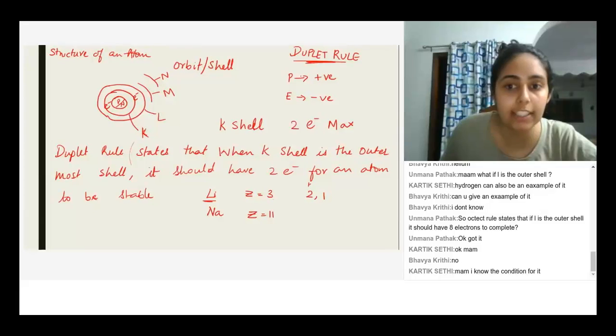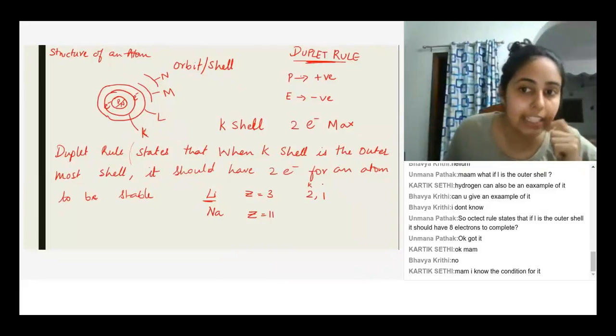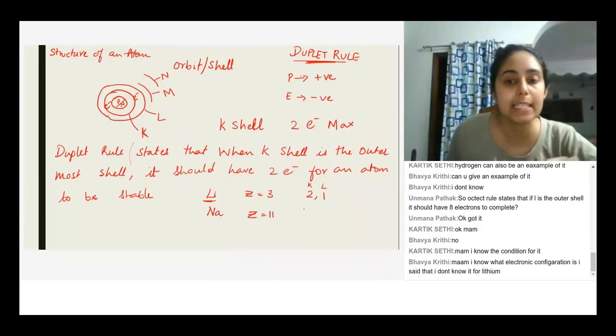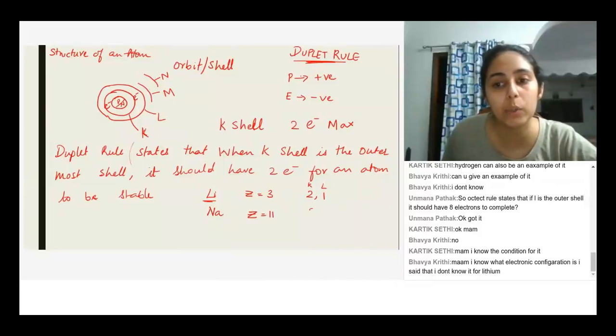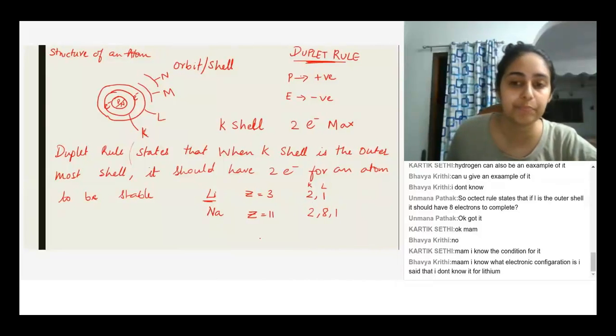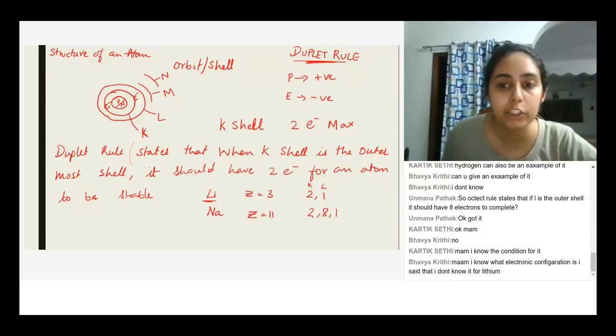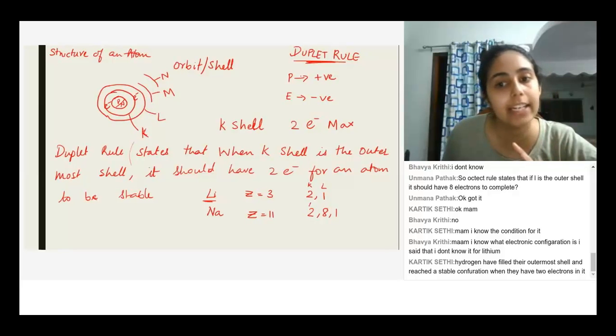So 2 electrons in the K shell and 1 electron in the L shell. Similarly, for sodium, it will be 2, 8, 1. Over here in sodium, it is 2, 8, 1 because K shell can only take 2 electrons.